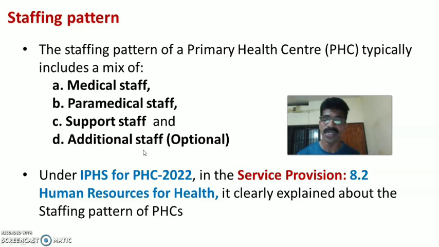The government has given optional, essential and desirable staffing patterns. So medical staff, paramedical staff, support staff and additional staff, that is optional staff, are the four categories of staff present in the primary health center. Under IPHS for PHC 2022, in section 8, service provision, section 8.2 on human resources for health clearly explains the staffing pattern of the PHC.